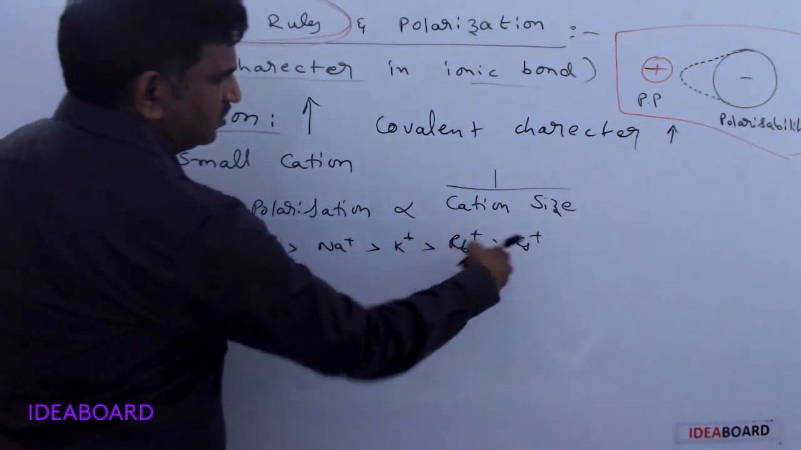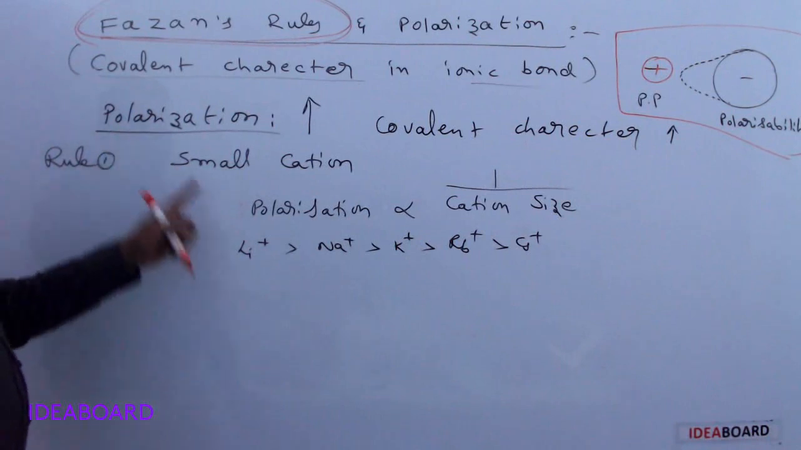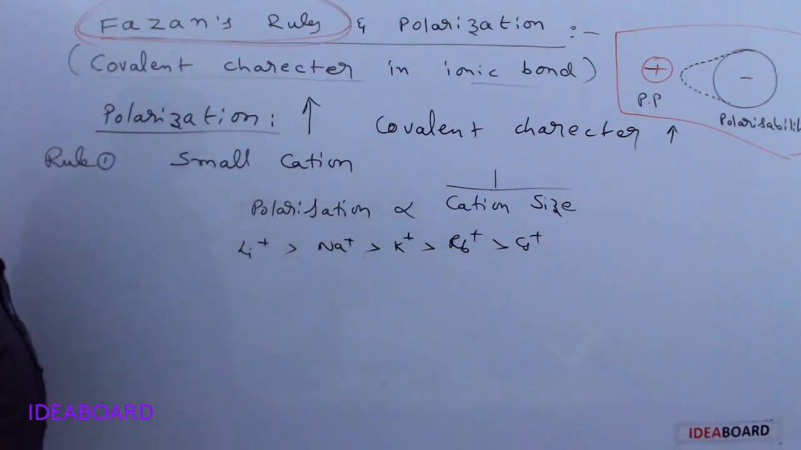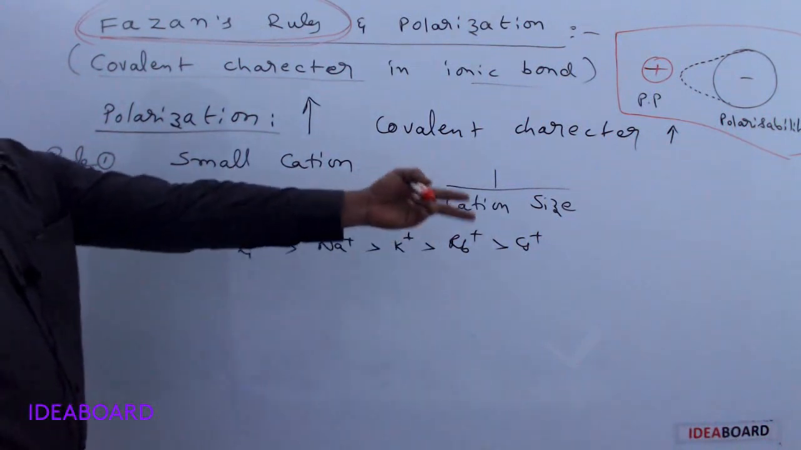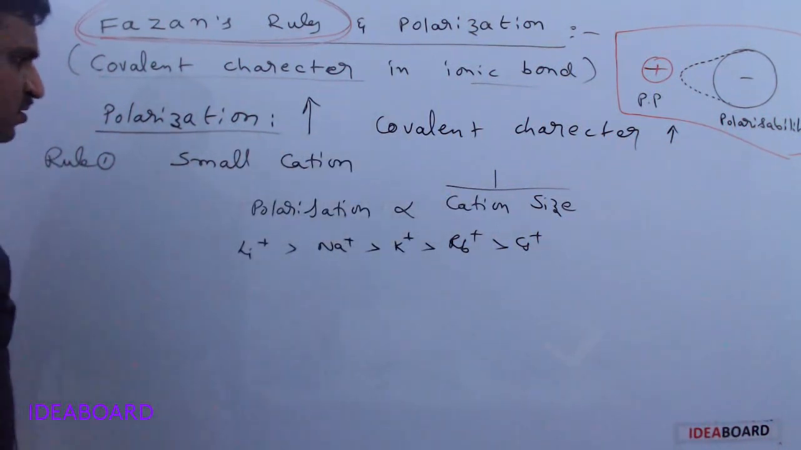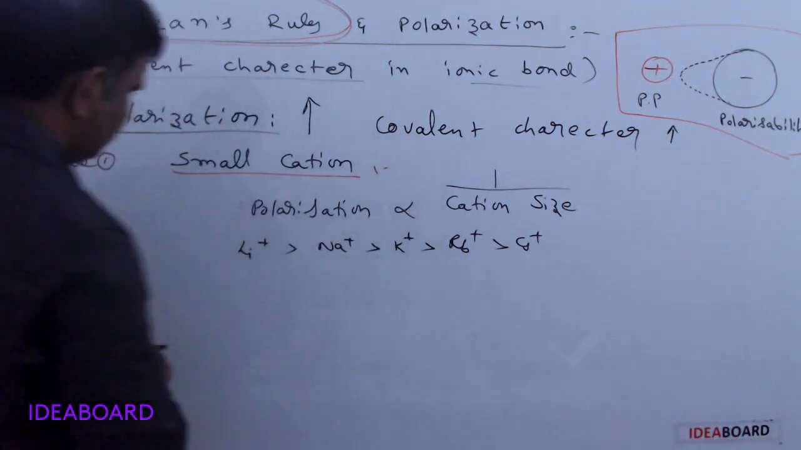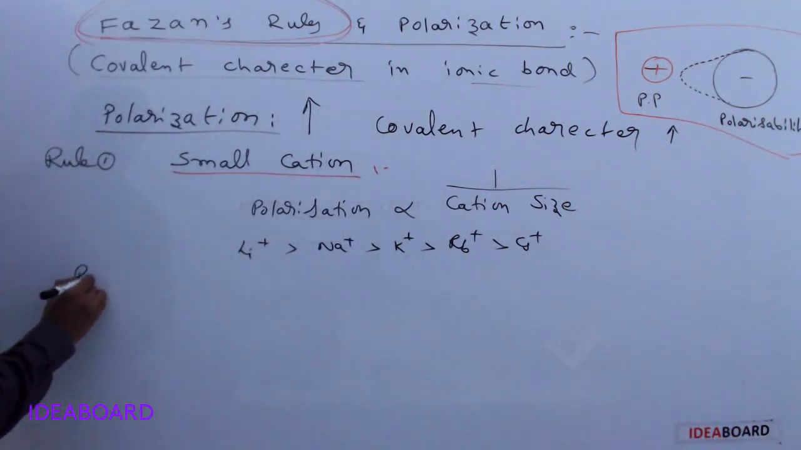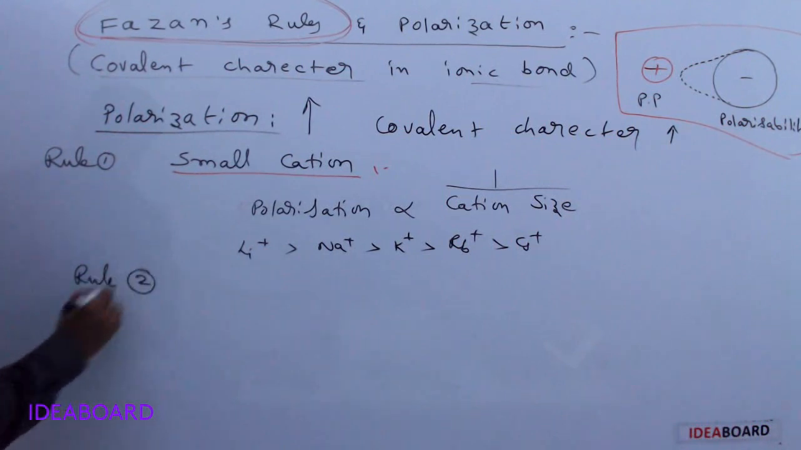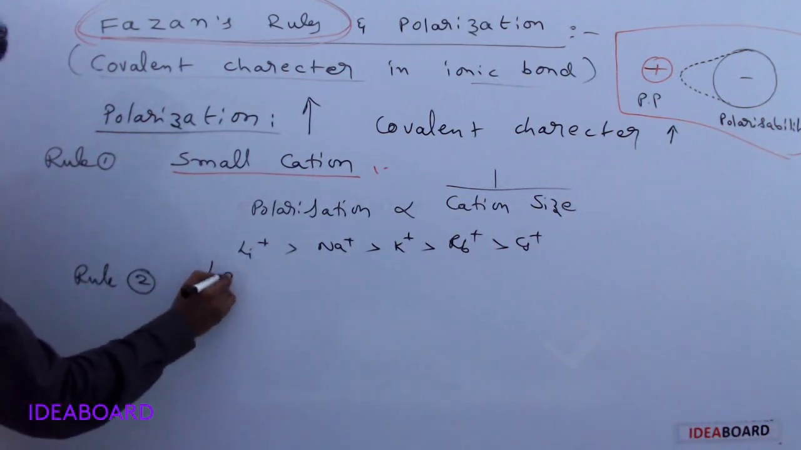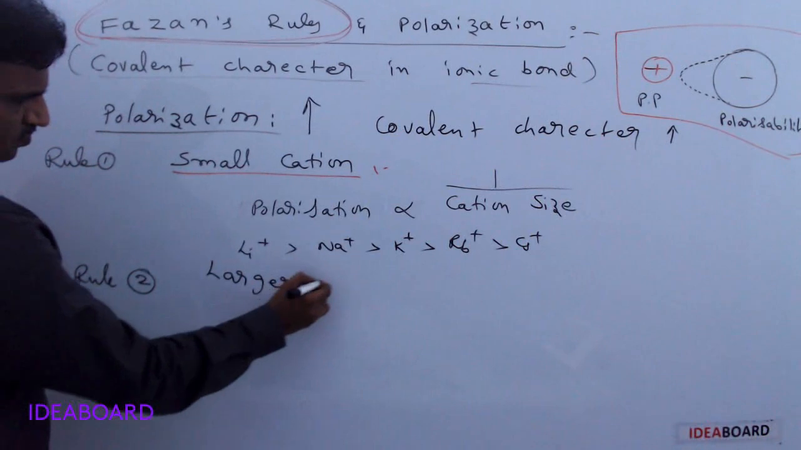This is the polarization order, and covalent character also increases. Lithium halides are covalent, whereas cesium halides are highly ionic. Okay, this is the first thing. Small cation is required, the first and important thing. Second, rule 2, Fajan's rule 2: larger anion.